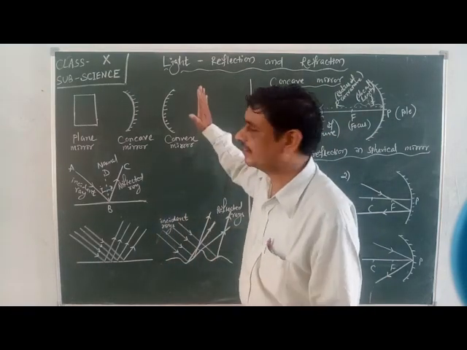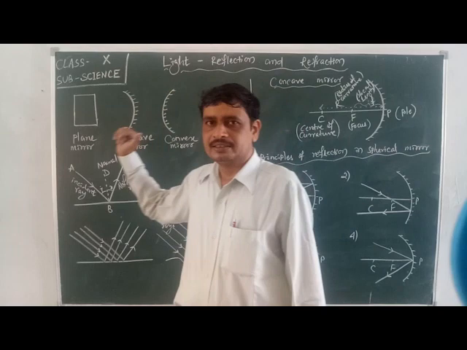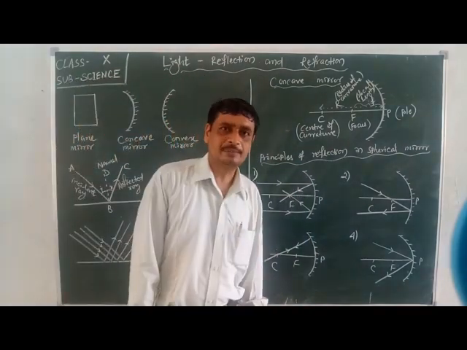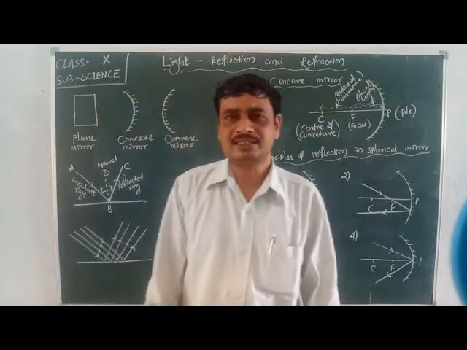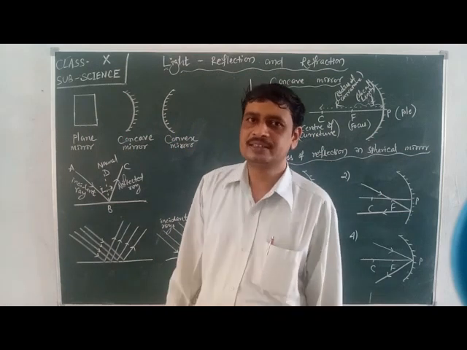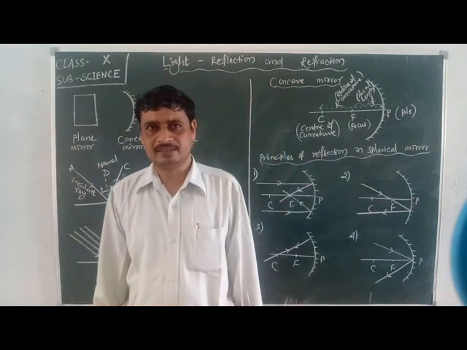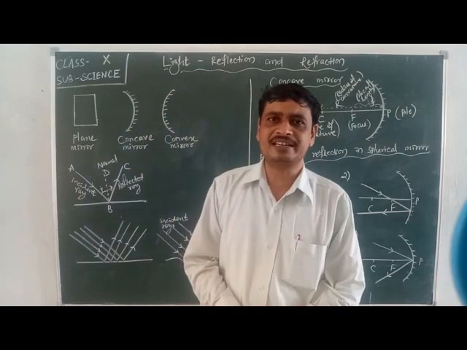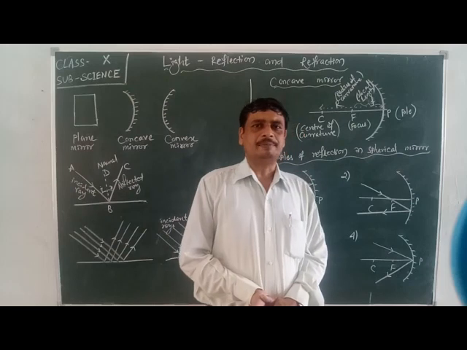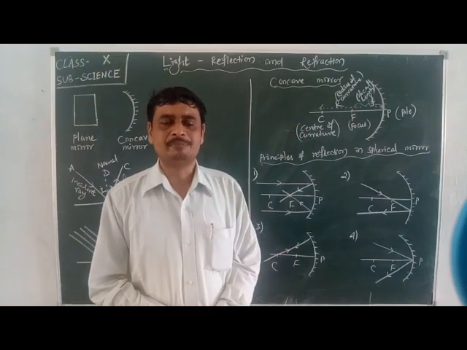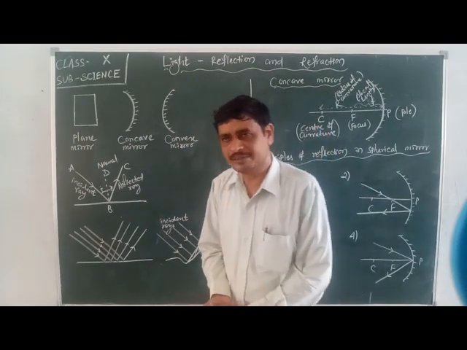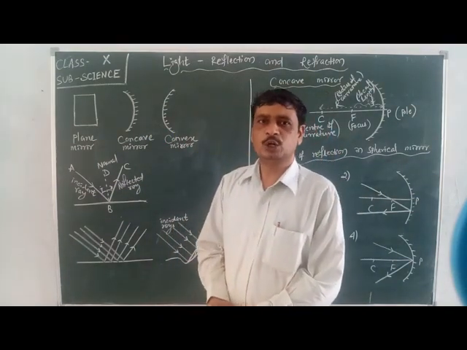So come to this reflection here. Generally, we use mirrors to get better reflection. Mirrors are of two types. First one is plane mirror. Second one is spherical mirror. How are these plane mirrors and spherical mirrors different? Plane mirror means when the reflecting surface of a mirror is plane. When the reflecting surface of the mirror is plane, it is called plane mirror, like a looking glass.